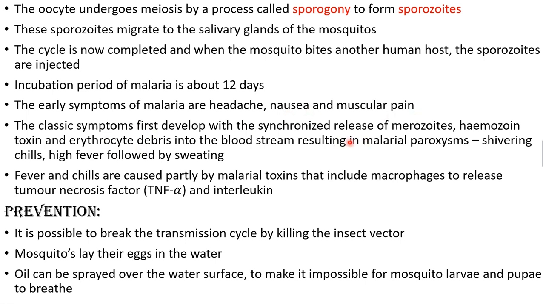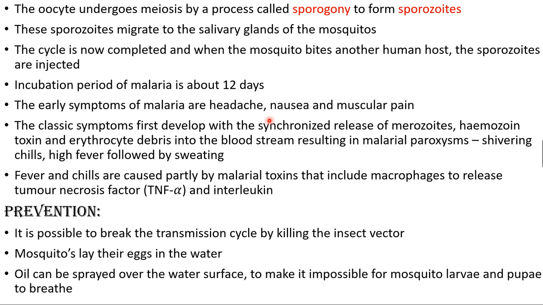What are the other symptoms you can say? These symptoms develop by the release of merozoites when the hemozoin toxin is released from the RBC and mixes with the bloodstream. The erythrocyte-based debris from the burst of RBC, and merozoites released into the bloodstream, result in malarial paroxysm. What is it? Paroxysm means fits.